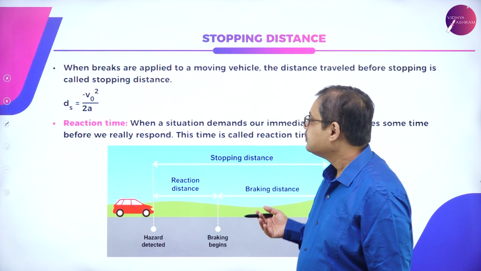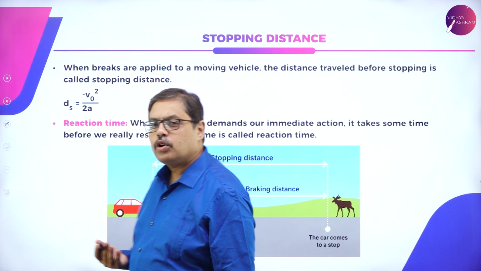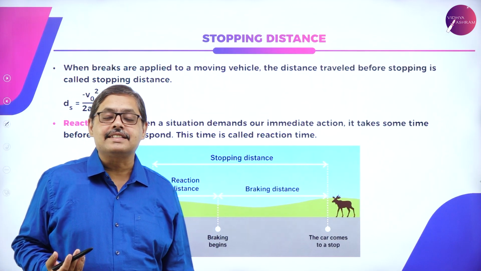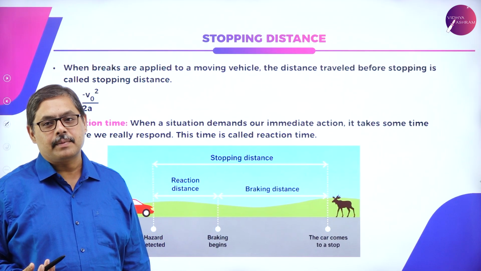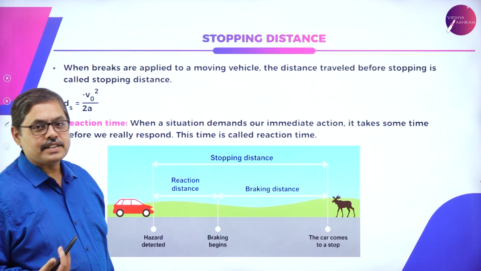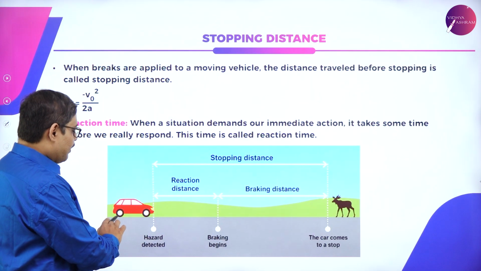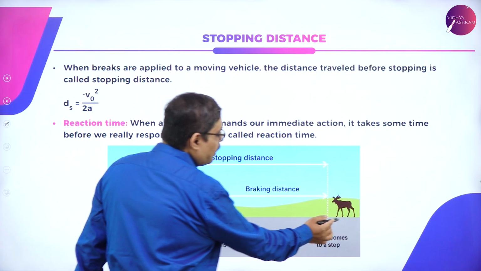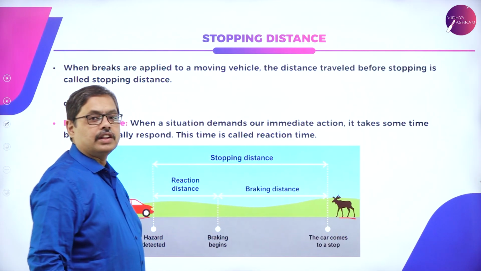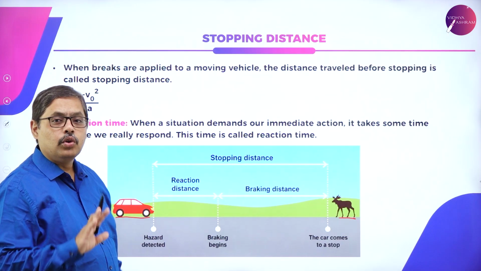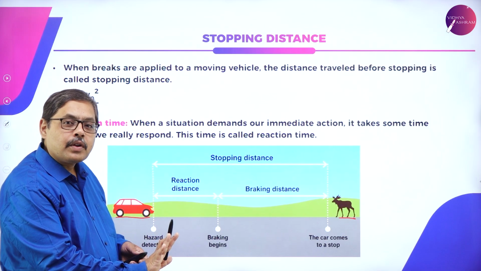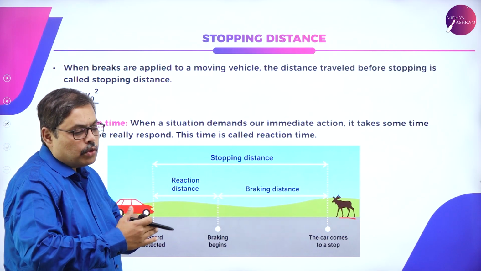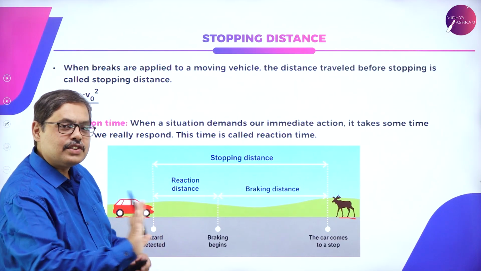Moving on, there is one more very important concept called the stopping distance. How to understand this stopping distance? Imagine you are traveling by your vehicle on a highway. You observe some obstacle or hazard on the road at a distance. What do you do? You apply the brake. What does the vehicle do? It moves a certain distance and then stops.